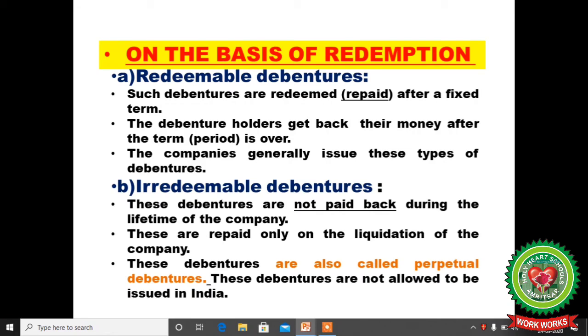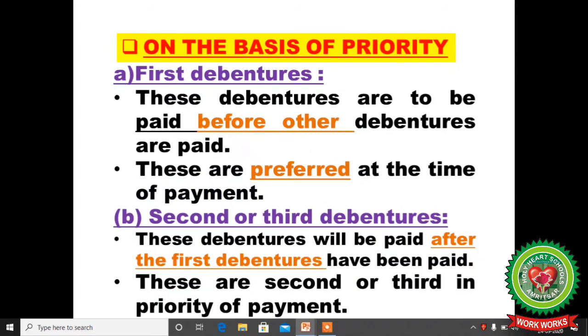Next category under redemption, irredeemable debentures. These debentures are not paid back during the lifetime of the company. They are repaid only on the liquidation of the company. At the end, on the winding up of the company, only then is the principal amount provided to the debenture holders. These debentures are also called perpetual debentures. These debentures are not allowed to be issued in India. In India, not available.